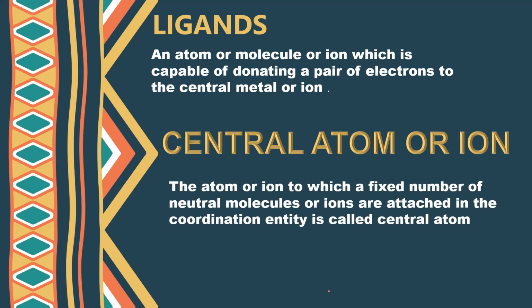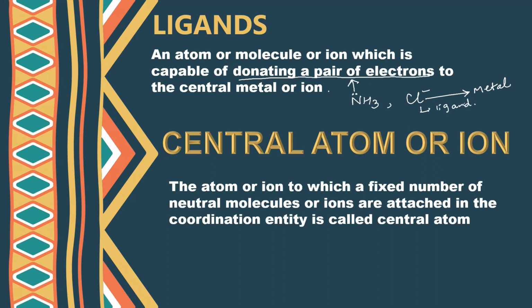So what does it mean? So what is a ligand? A ligand is something which will be able to donate a pair of electrons. A ligand can be a neutral thing, like if I say NH3, ammonia. Nitrogen has a lone pair and nitrogen can donate this lone pair to the metal. So this can act as a ligand. Similarly, if I take a chloride ion, Cl negative, it has a negative charge, and it can donate this to any metal. So it can form a coordination bond with the metal. So this can also act as a ligand.